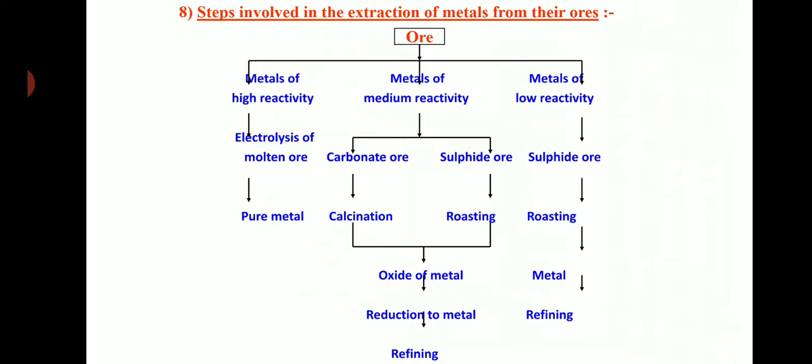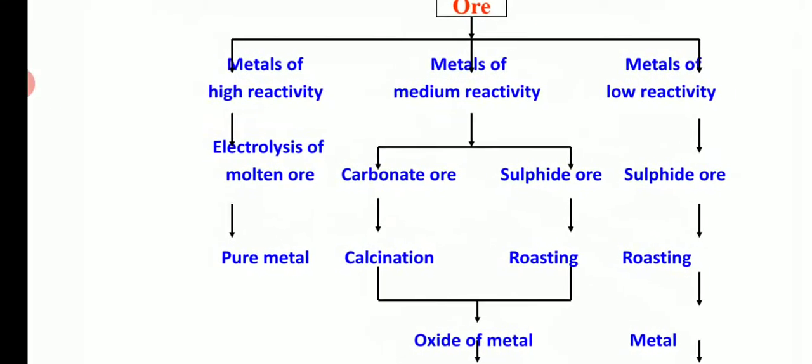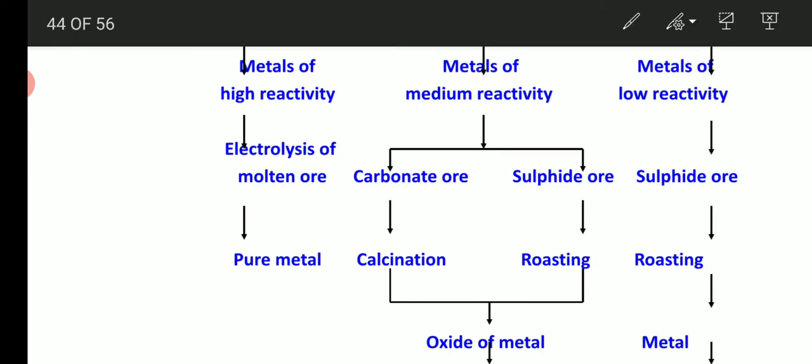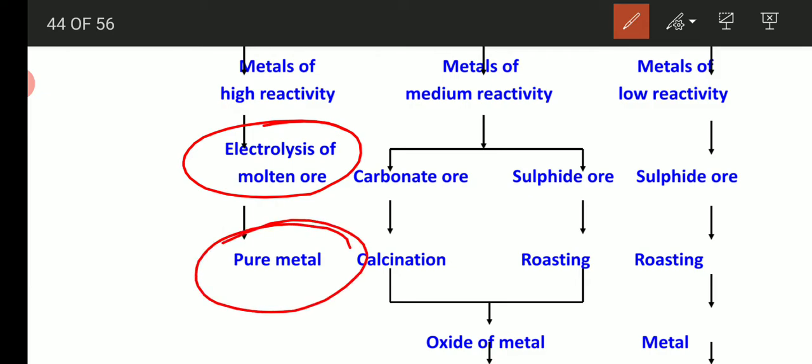Mainly it is classified into three based on their reactivity series: metals of high reactivity, metals of medium reactivity and metals of low reactivity. Metals of high reactivity such as potassium, sodium, calcium, magnesium are all obtained through electrolysis. Through that process it is obtained, and further through different methods we get the pure metals.